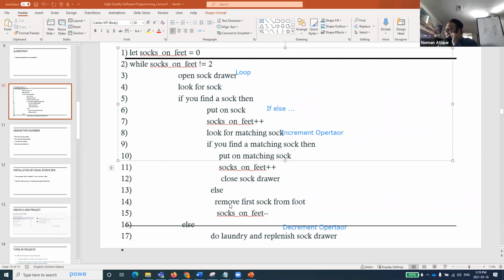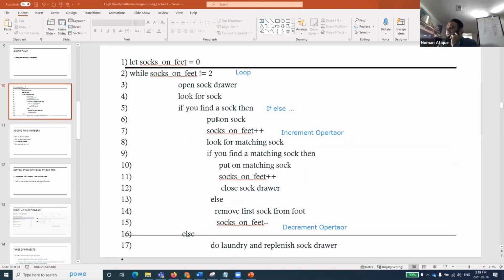And if you don't find that, remove the first sock. So if you remove the first sock, what will be the value of socks on feet in step number 15? 0. That's very good. 14. That's very good. Remove the first. Sorry, and on 15 it will become 0. And then if you are unable to find a sock, then do laundry and replenish your sock drawer.